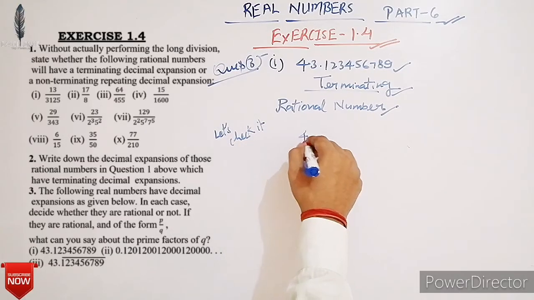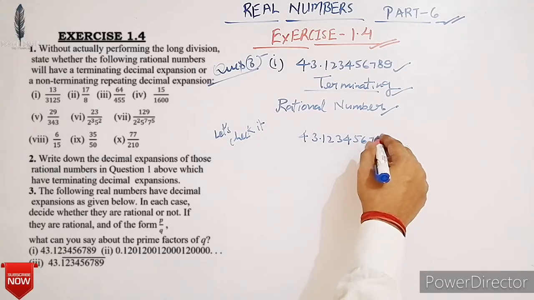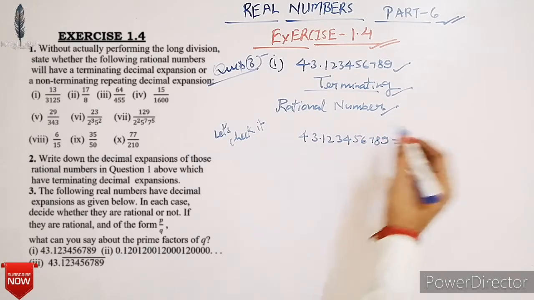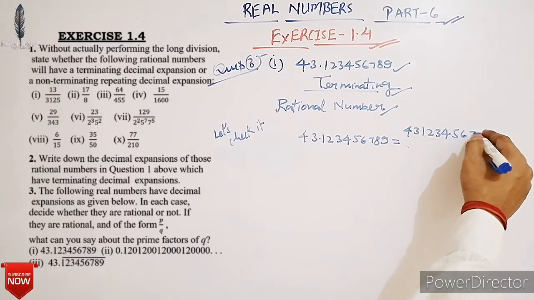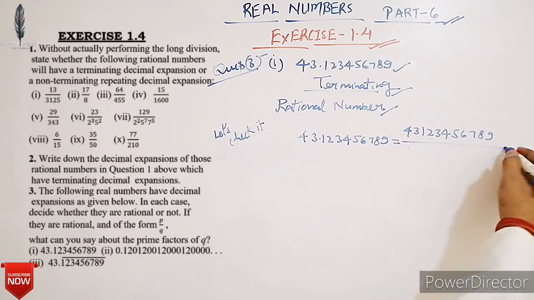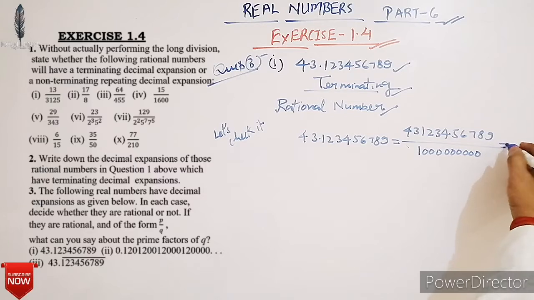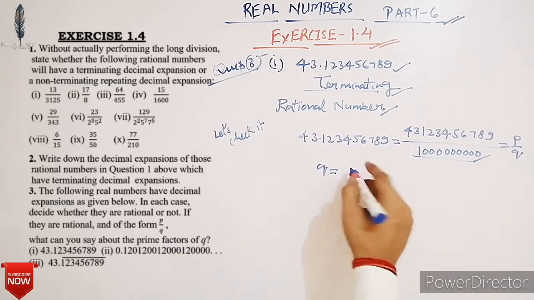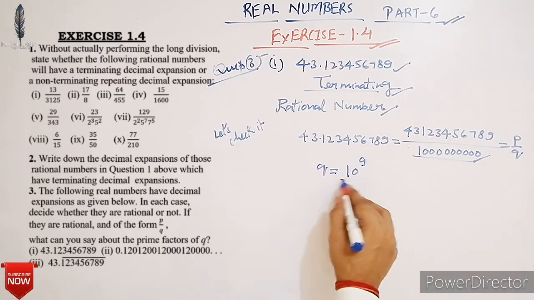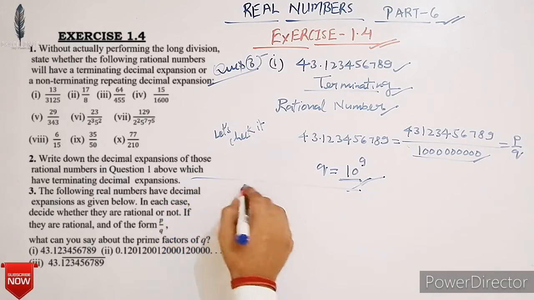Here 43.123456789 is equal to 43123456789 upon 1000000000, which is P upon Q. So here the denominator Q is equal to 10 raised to 9. Here we can see it is a multiple of 10 that contains 2 and 5 both. Now next,